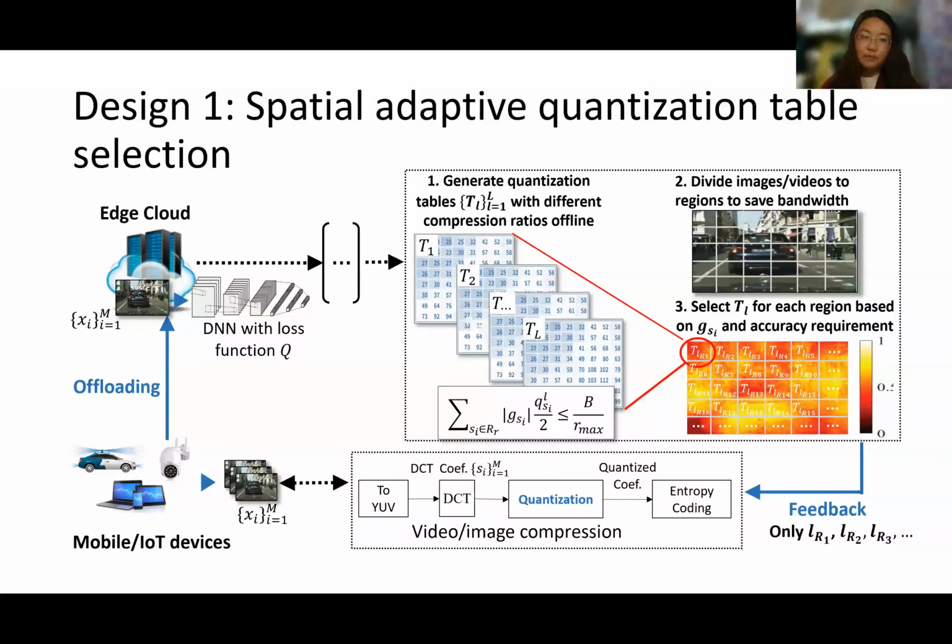These quantization tables incorporate the advantage of Grace by leveraging the DNN's sensitivity with respect to different frequency components of images. Then, STAC can select proper quantization tables for each region based on their DNN gradients and accuracy requirements. Therefore, only the levels of compression strategies selected by each region need to be fed back and offloaded.